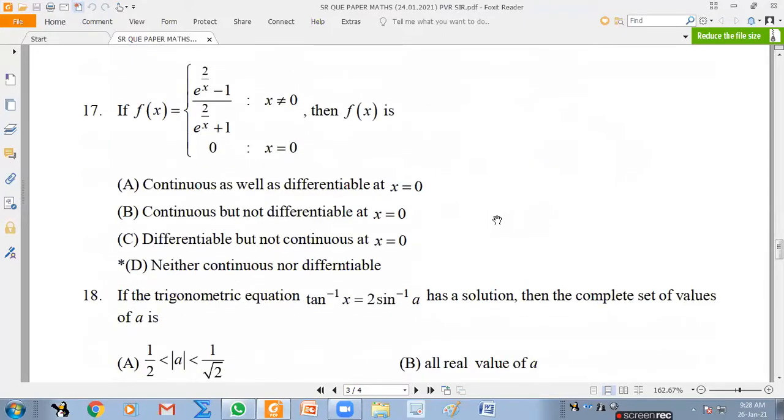Any doubt about 17 or 18? 18, sir. Okay.